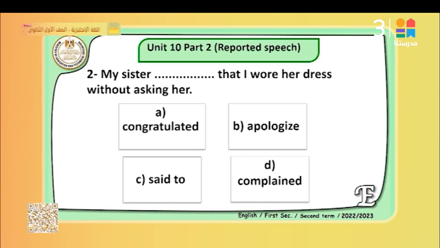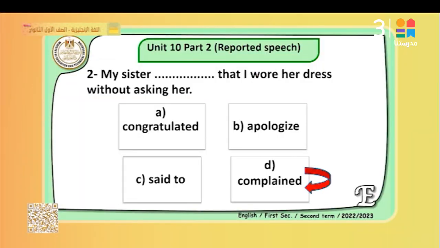Of course, here the meaning decides this sentence. My sister is angry because I wear her dresses without asking her. So she congratulated? Of course not. She won't congratulate me for doing this. I will say she complained. Could someone say she apologized? First, she is the one who was wronged, and there is no past here. Also apologize needs me to say she apologized for or she apologized that, but here the tense is also wrong, so I can't use it. So I will say my sister complained that I wore her dresses without asking her.